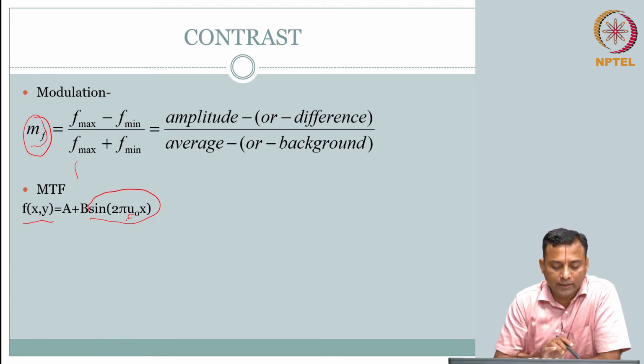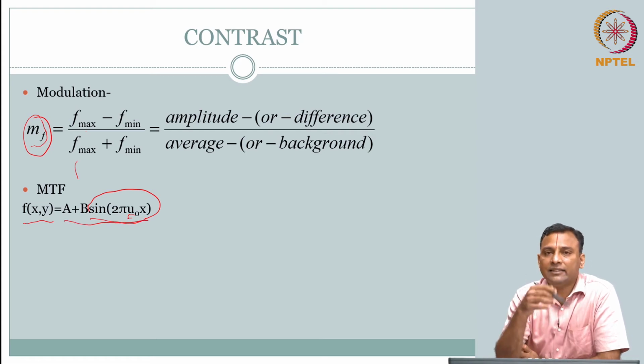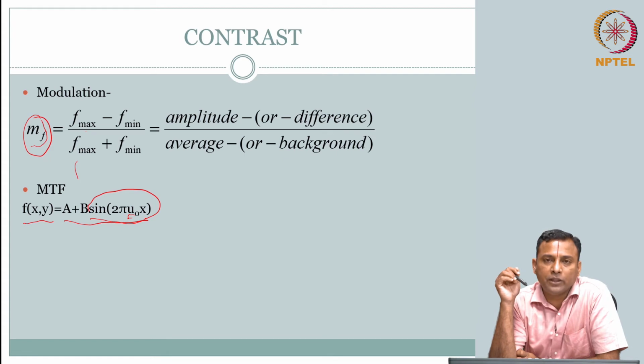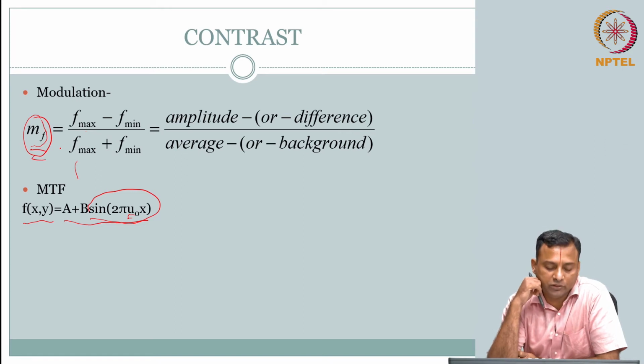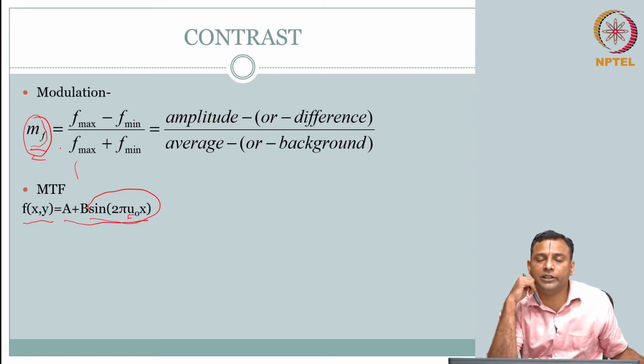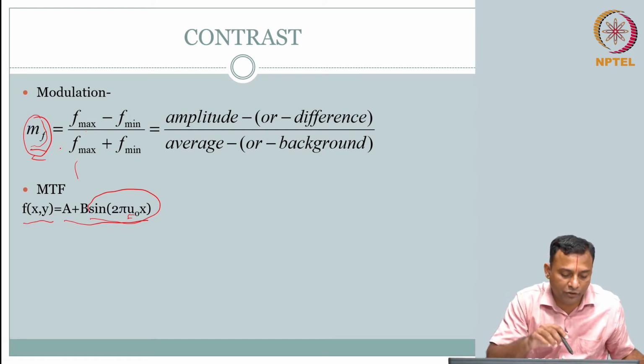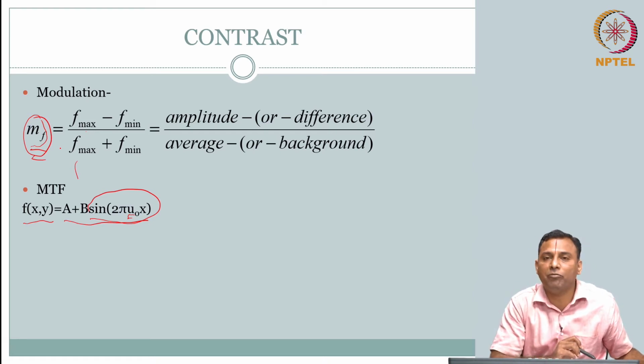So, now you understand, if this is a test signal where the intensities are varying, how do I capture the contrast in this? First we can understand what is the modulation function. So, from this, what is the modulation function for this? Go by the definition, f max minus f min by f max plus f min. So, the maximum of the sinusoid is 1, the minimum of the sinusoid is minus 1.